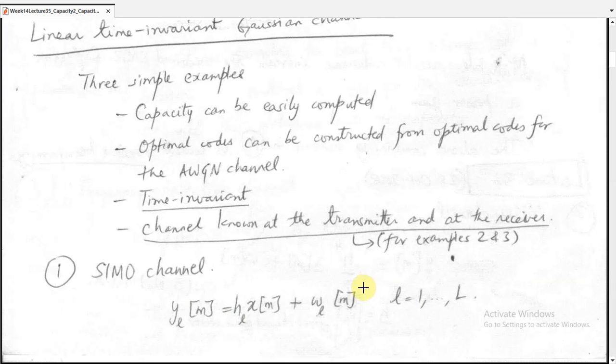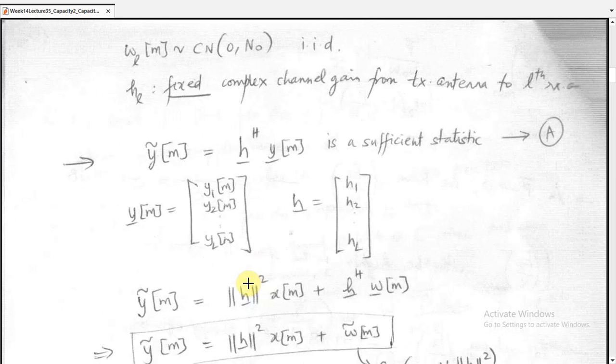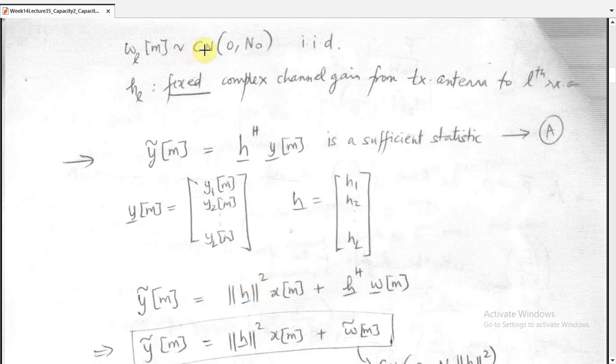This is noise, additive white Gaussian noise, and this h_l is basically giving you an idea that this is a Gaussian channel. When h_l is known at the transmitter and the receiver, it is time invariant, and h_l is deterministic, it's not a fading channel. So that is basically a Gaussian channel. w_l[m] is given by complex normal distribution with mean 0 and variance N0. h_l is a fixed complex channel gain from the TX antenna to the lth RX antenna. So this fixing is making it a Gaussian channel compared to the fading channel.